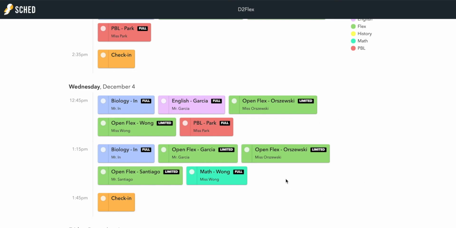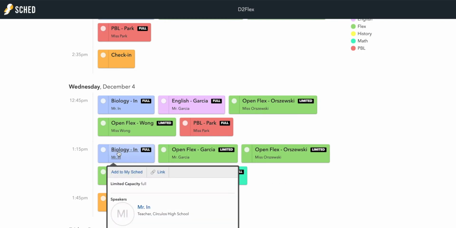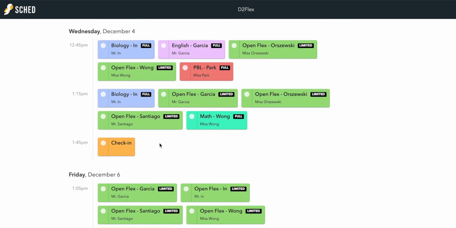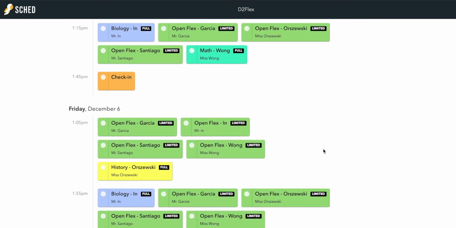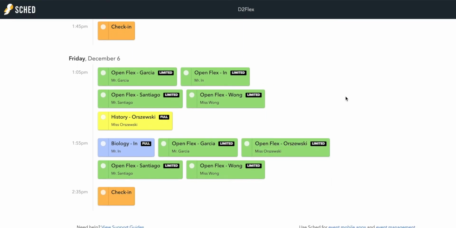Then you're going to go down to 1:15 or block 2. Notice there are 3 open sessions. However, you will not have a choice of any of those open sessions if you've been invited or pre-selected for Miss Wong or biology. Then, of course, we're checking the box for check-in. Then you're going to scroll down.